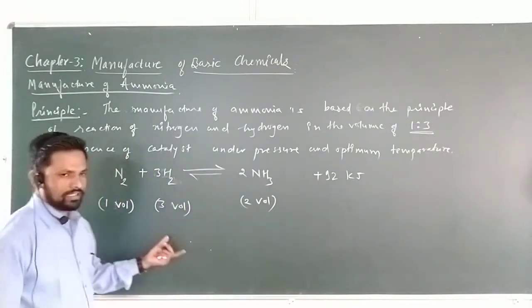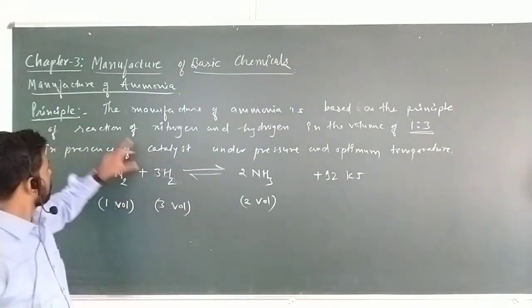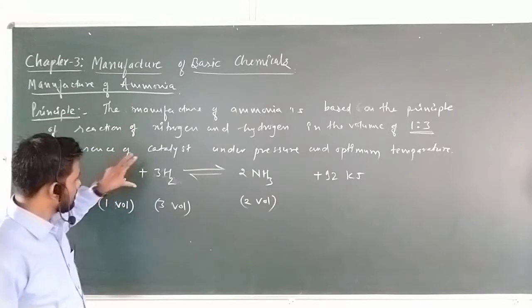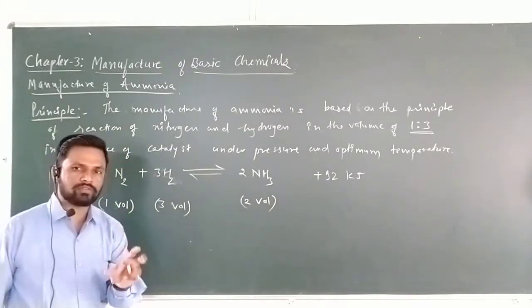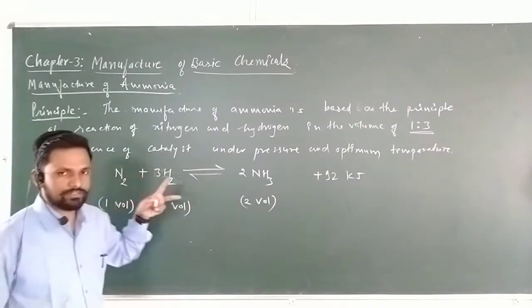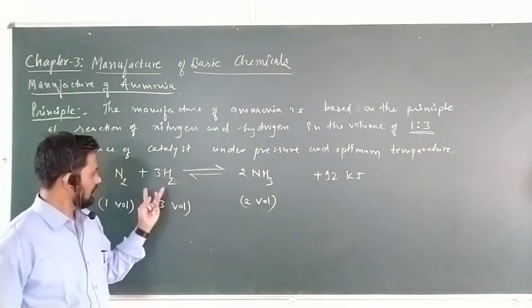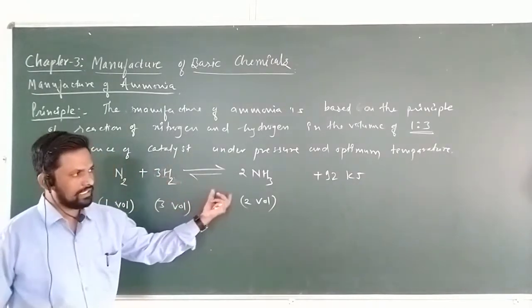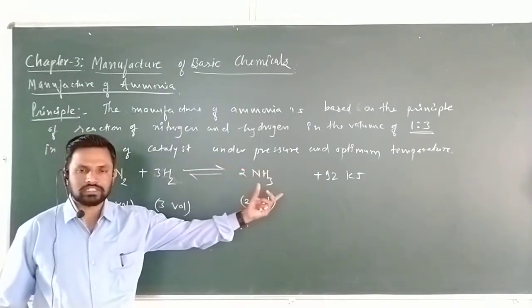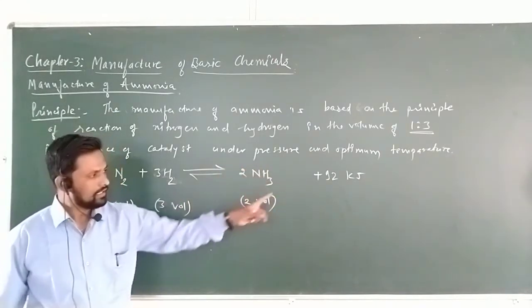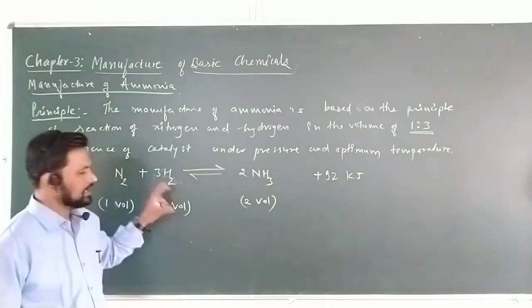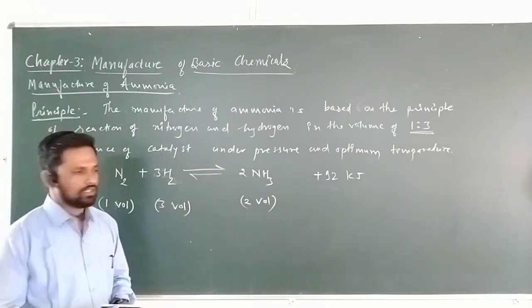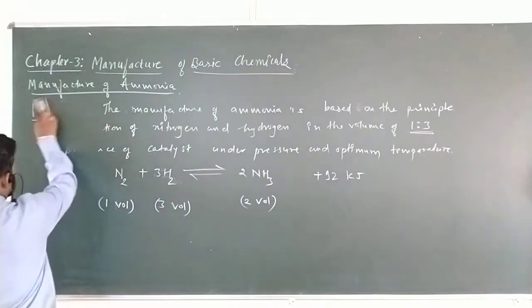I hope you understand what is the basic principle. Manufacture of ammonia, the basic principle is very simple. 1 volume of nitrogen and 3 volumes of hydrogen are reacted under a pressure and optimum temperature. It gives 2 moles of ammonia with plus 92 kilojoules of heat evolved, which is the exothermic reaction. This is the basic principle. Okay, let me see the process.